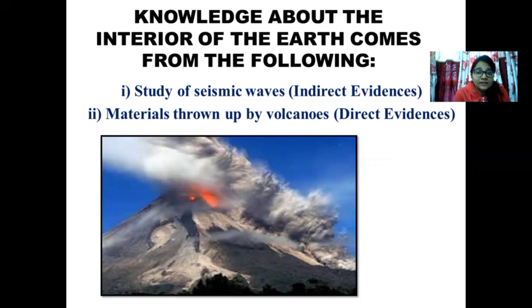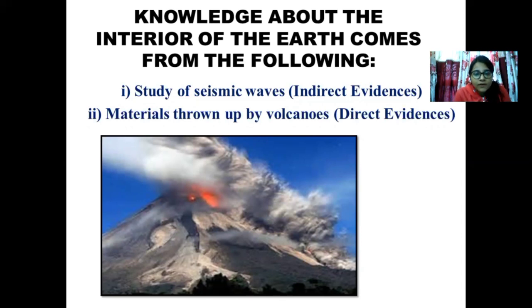Indirect evidence, on the other hand, refers to those types of evidence where we cannot just rely on looking at whatever phenomena is occurring on the earth's surface, but we have to look inside the interior of the earth. But how is that possible? That is what we are going to do today. And it is the indirect source which is the most reliable source for the earth, not the direct evidence.